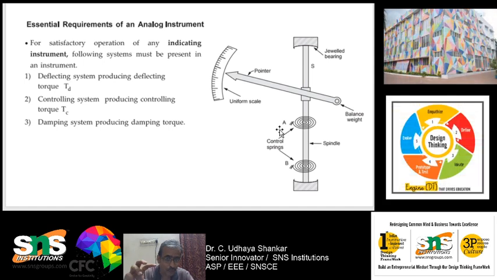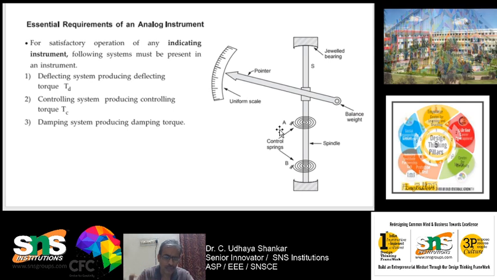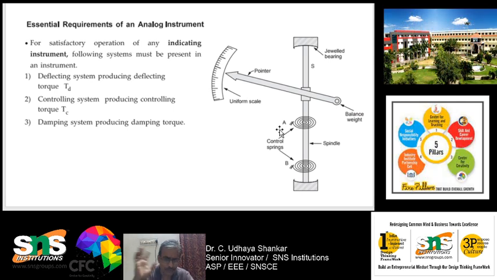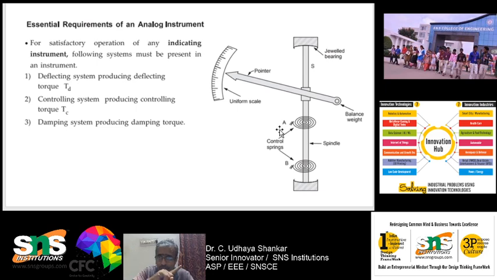If the control force is absent, then the pointer will be swinging or it will go to the last value. The control force is normally provided by a spring, or in some cases by gravity, but in most instrumentation it is provided by a spring. That particular pointer which is deflecting over the scale will be connected to a spring in order to get the control torque.